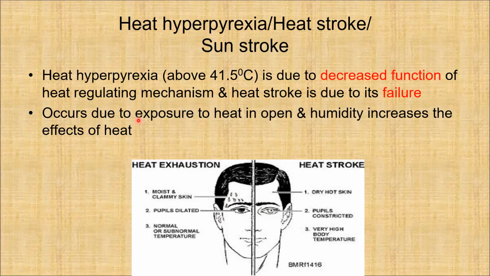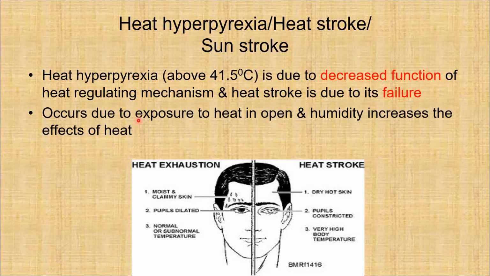Heat hyperpyrexia occurs at temperatures above 41.5 degrees centigrade, and is due to decreased function of the heat regulating mechanism, whereas heat stroke is due to the failure of the heat regulating mechanism.